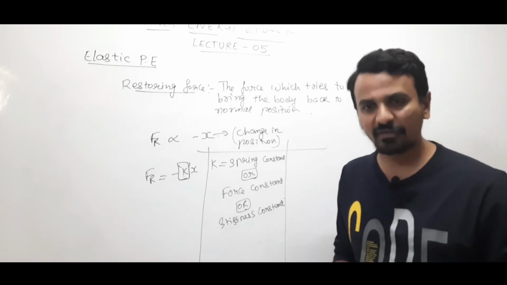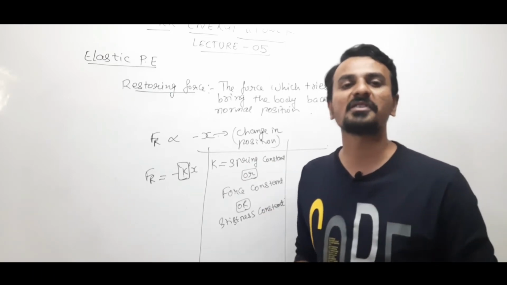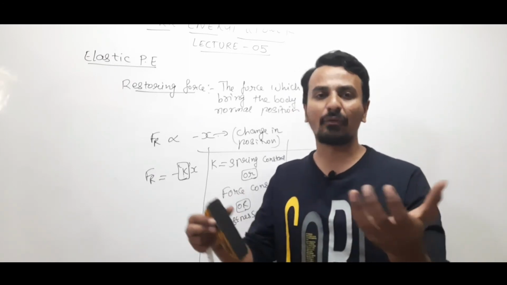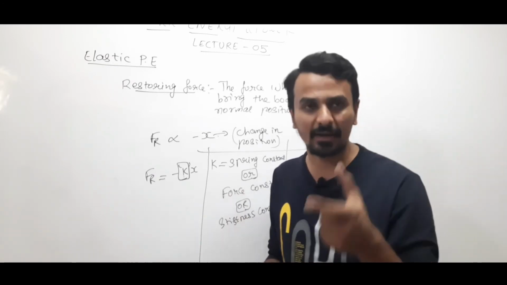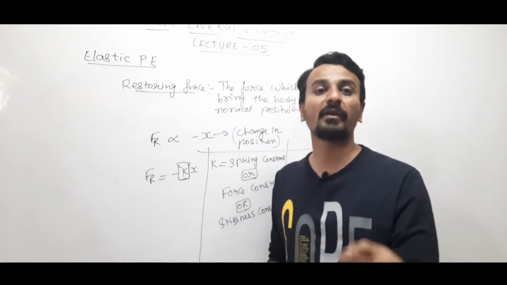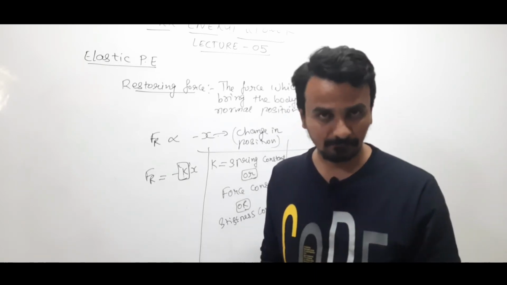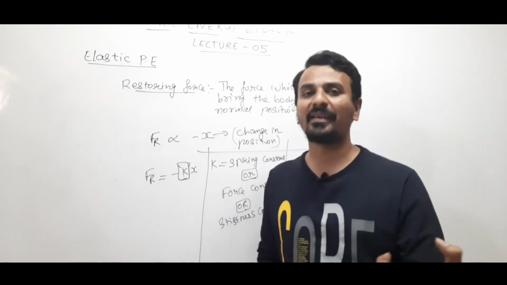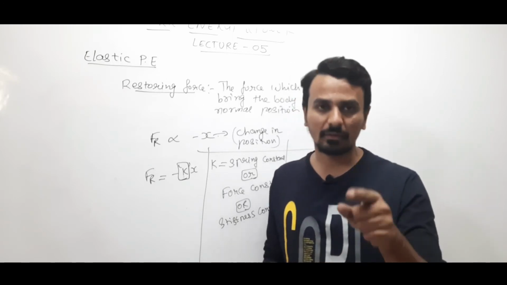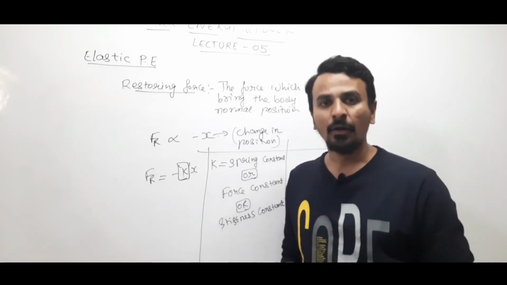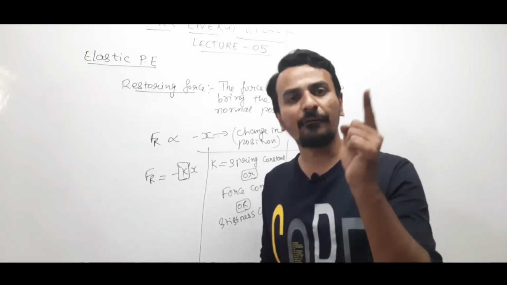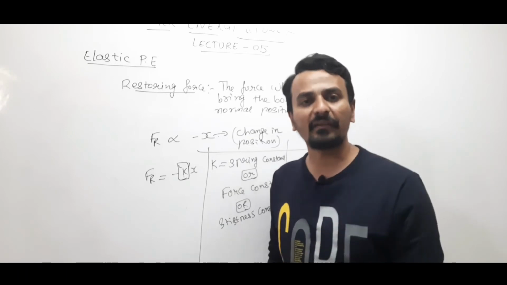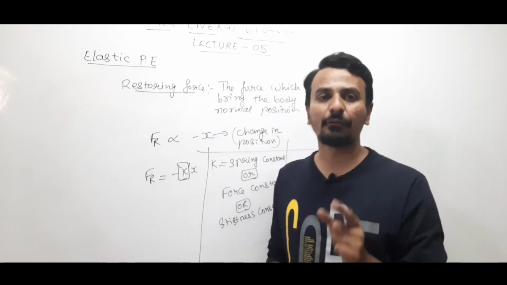K is known as spring constant. It means how hard or soft a spring is. Each and every spring which we are using is not equally hard or equally soft. The spring used in your pen is definitely softer than the spring which you are using in your bicycle stand, which is quite harder than the spring in your pen. Clear? So the more the value of K, the more will be the hardness of the spring. So in short, K represents the hardness or softness of the spring, right?